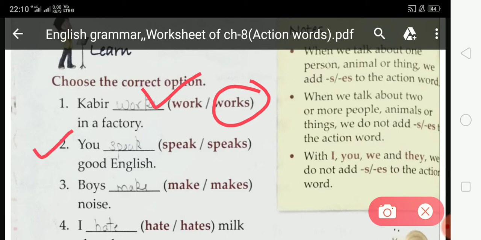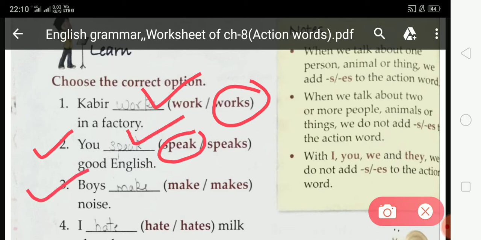Now come to the second. You dash good English. Which action word do you have to fill and which is correct, speak or speaks? With you, we do not add s or es to the action word. So students, the correct option is speak. You have to select speak and write speak at this blank space.